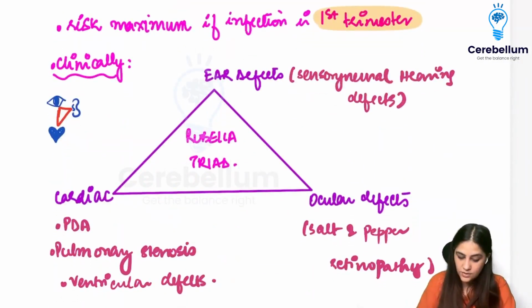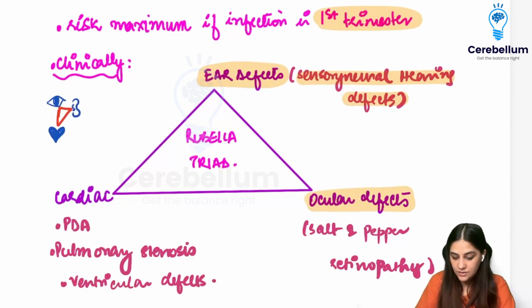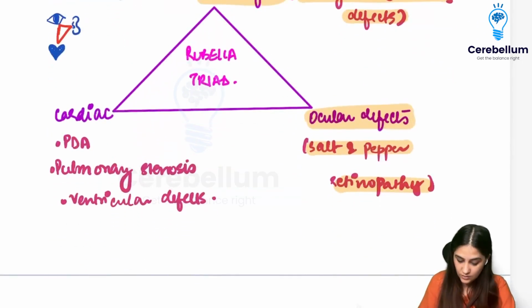So what does it cause? In the ear defects, it causes sensorineural hearing defects. In your ocular defects, it's going to cause salt and pepper retinopathy. And another thing that it causes is cataract. Just going to add it here. So it can also cause cataract, right?